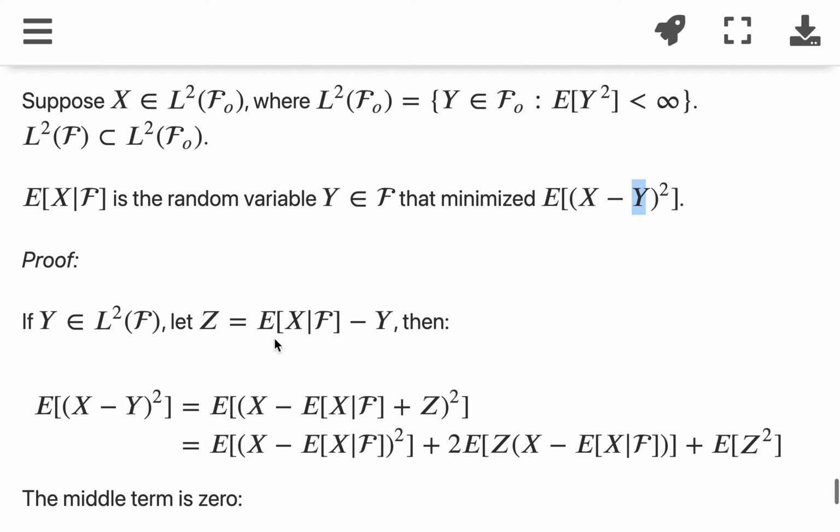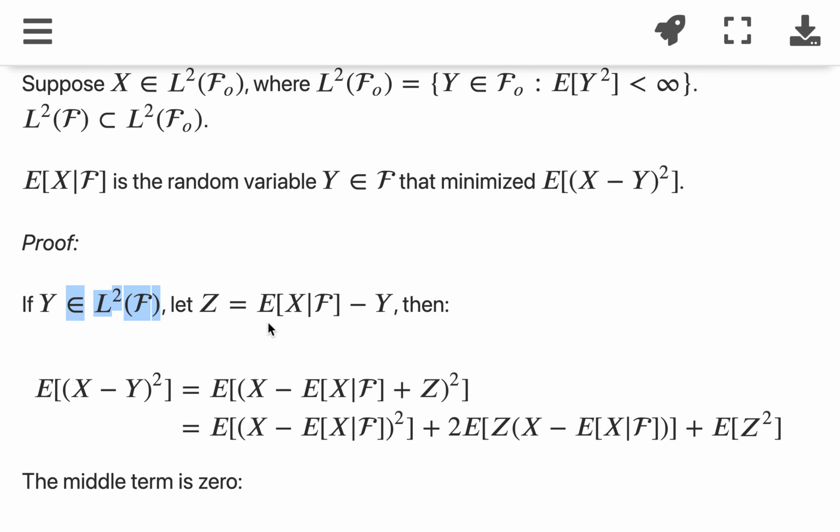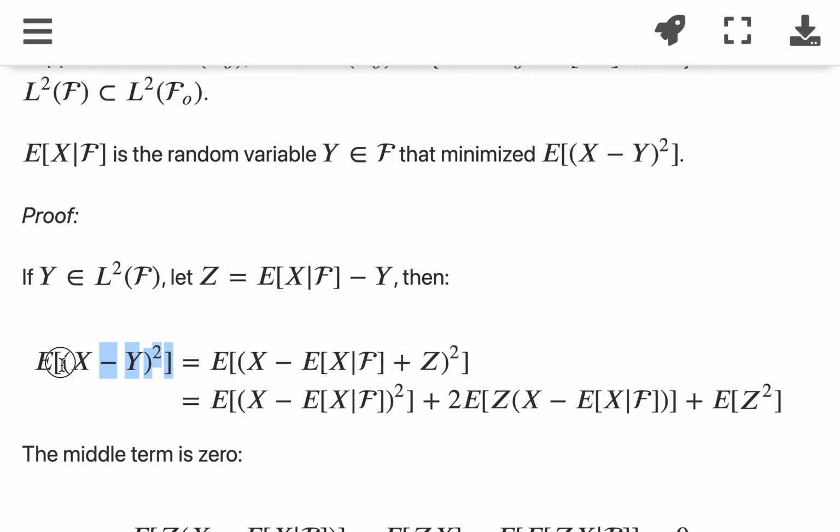So let's prove that. Suppose y is in the L2 space. Then let z be the expected value of x given f, which is L2 measurable too, in the same space, minus y. So z is also in L2 f. Then let's expand this mean square error.